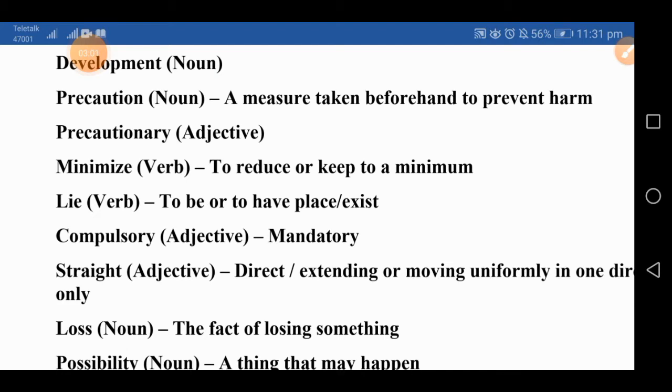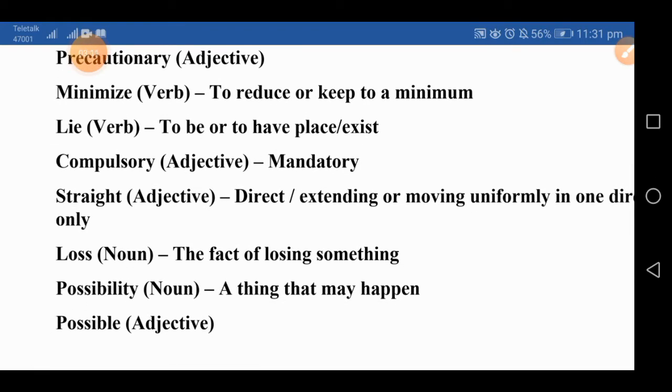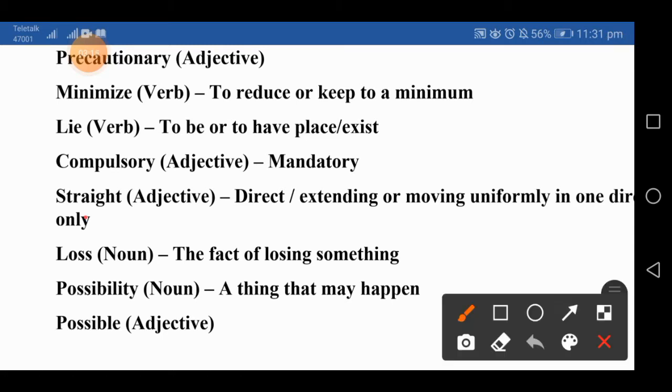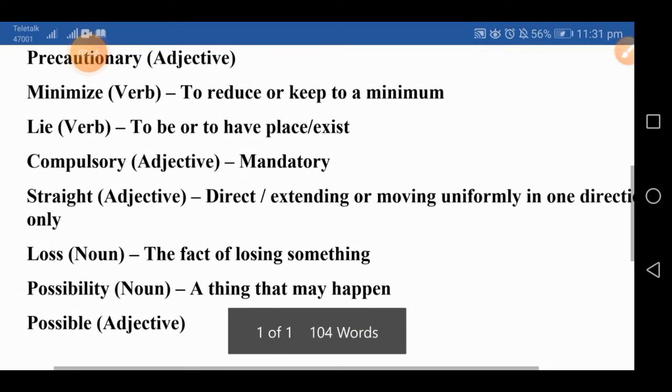Lie is a verb. To be or to have place or exist. To be in the horizontal position. And compulsory is our next word. It's an adjective and it means mandatory. And straight, there you see the word straight is an adjective and it means direct or extending or moving uniformly in one direction.